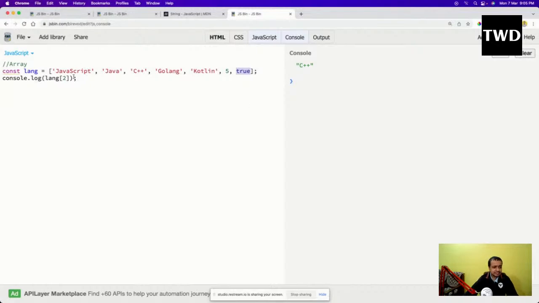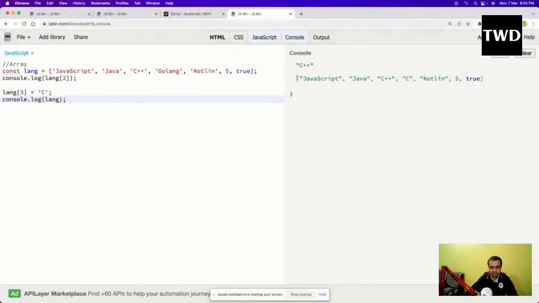Now, if I want to add something here, then what to do? So I'll come here and lang of 3 equal to C. I'll do that, and then I do a console.log of lang.